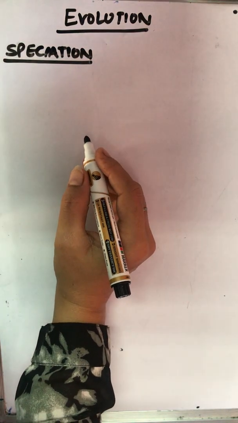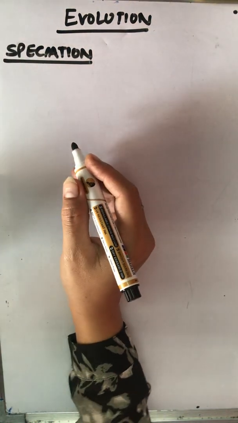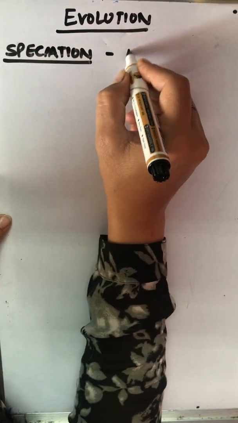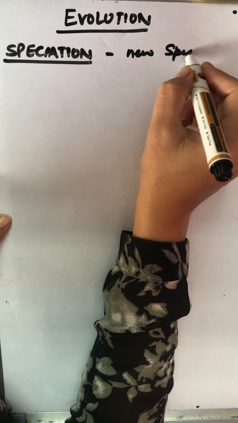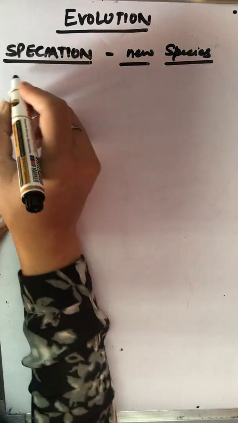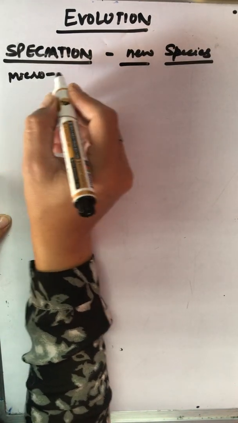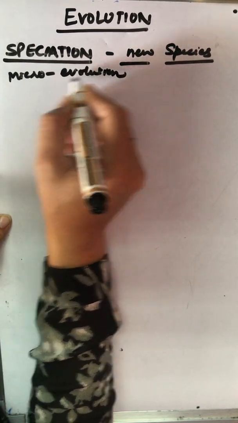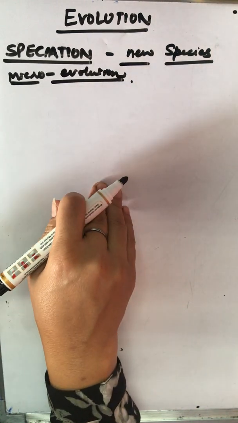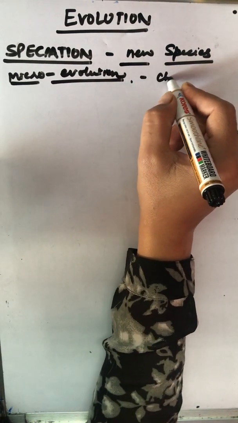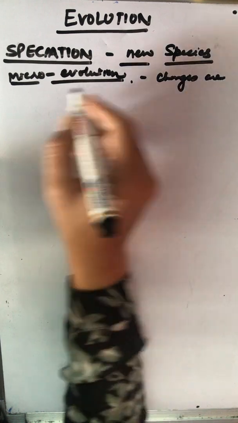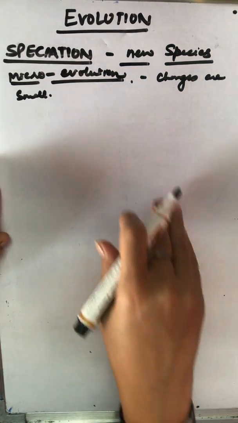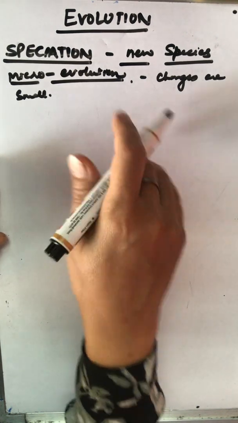Now, moving to another concept of evolution, that is speciation, meaning how a new species comes into existence. For that, whatever we have learned so far, what do we call it? Microevolution. Why do we call it microevolution? Because the changes are small. These were not such big changes that could be easily observed, right? These were small changes, even though they are significant.